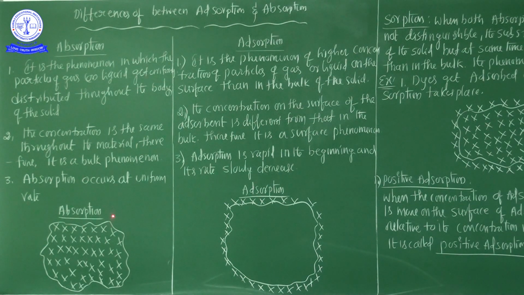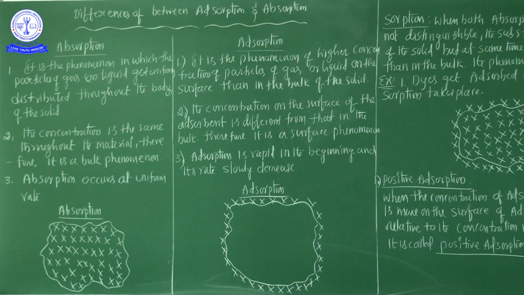It's not a small amount. It is a bulk phenomenon. For example, when a solid matter absorbs liquid matter or gaseous particles, they are uniformly absorbed, and moreover, completely throughout the material. Therefore, it is a bulk phenomenon. So the most important point of absorption is that it is a bulk phenomenon, not a small-amount phenomenon. And the third important point: absorption occurs at a uniform rate.